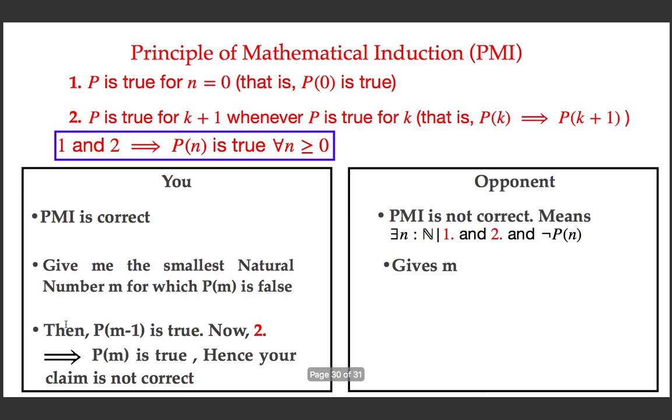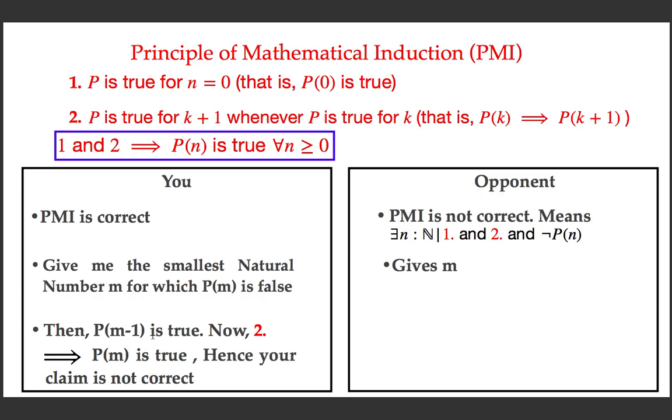So if she is giving it, then you are saying, you said m is the least natural number for which the predicate is false. That means for m minus 1, P of m minus 1 is true. Why? Because your opponent said that m is the least natural number for which P of m is false. That means for all the numbers less than m, P must be true. So you can safely say that P of m minus 1 is true.